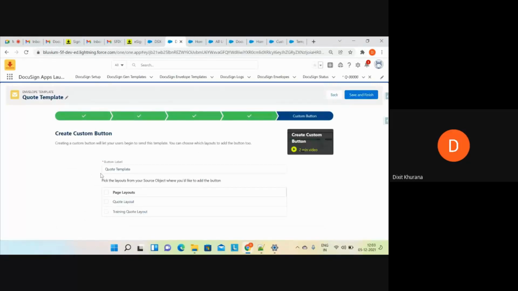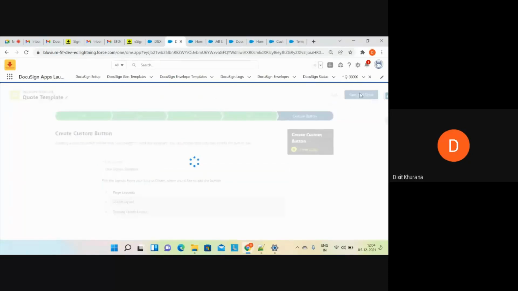Now you can see every template is associated with a button. Like we have a DocuSign standard button, and every template has its own button, but you can change the label of the button. What I will do is give the name as sign. I will select these page layouts and click on save and finish.